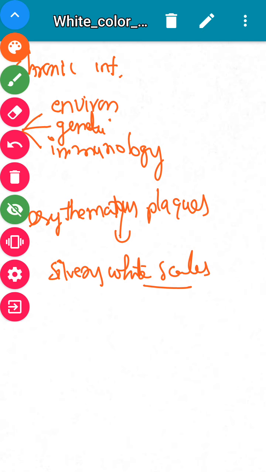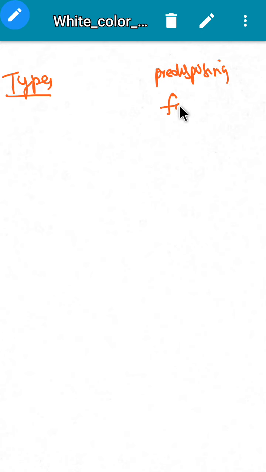Then we will see the various types of psoriasis. Before going to types, there are certain predisposing factors to this disease. The factors are HLA-CW6.